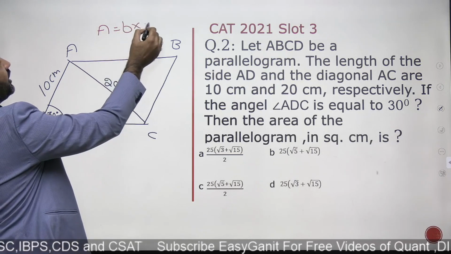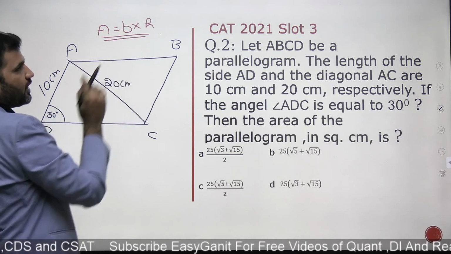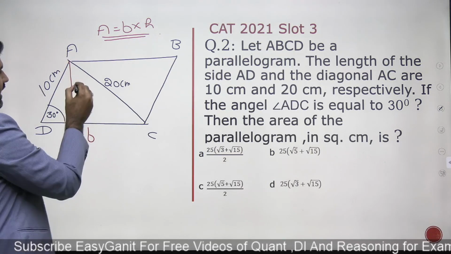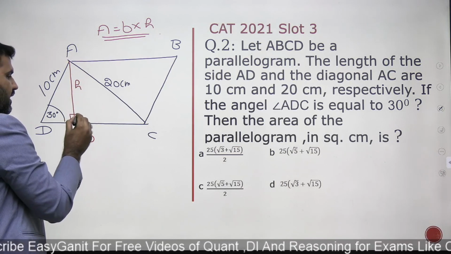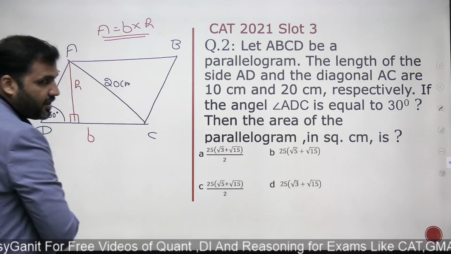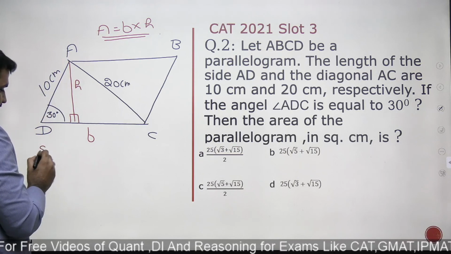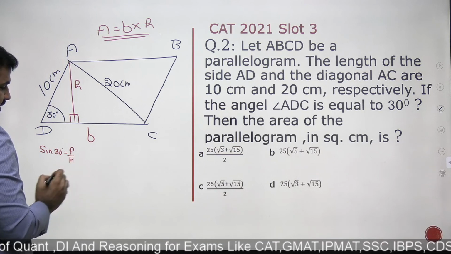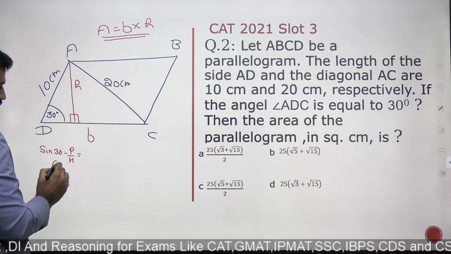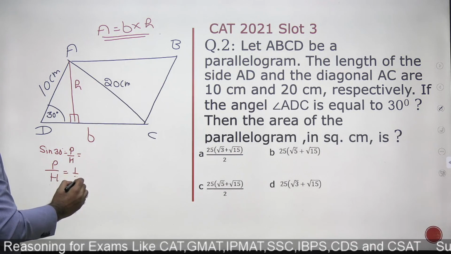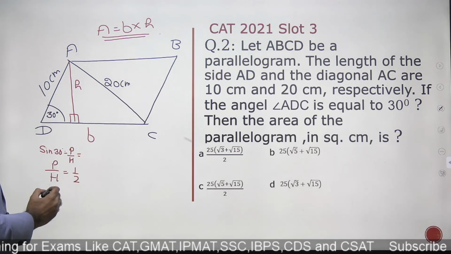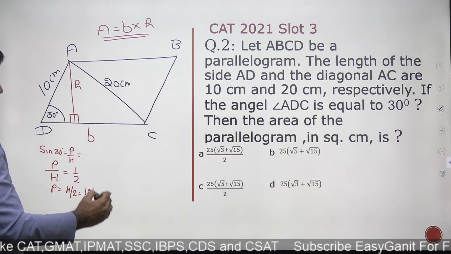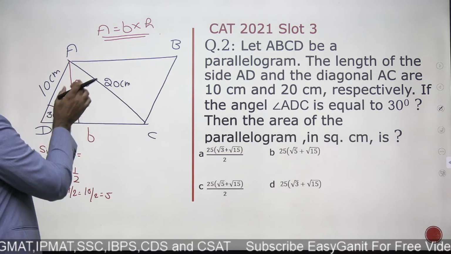Everybody knows, even a student studying the 7th standard will know, that the area of a parallelogram is base into height. This is the height, a perpendicular from the vertex to the base. This angle is 30 degrees. We know that sine 30 degrees is perpendicular upon hypotenuse, and sine 30 is 1 by 2, so P upon H is 1 by 2. Hypotenuse I know is 10, so perpendicular would be half of hypotenuse, that means 10 upon 2, that is 5. Now this length is 5.